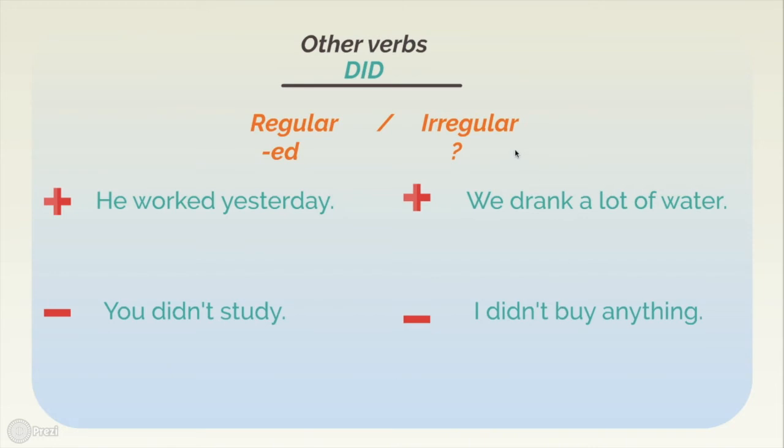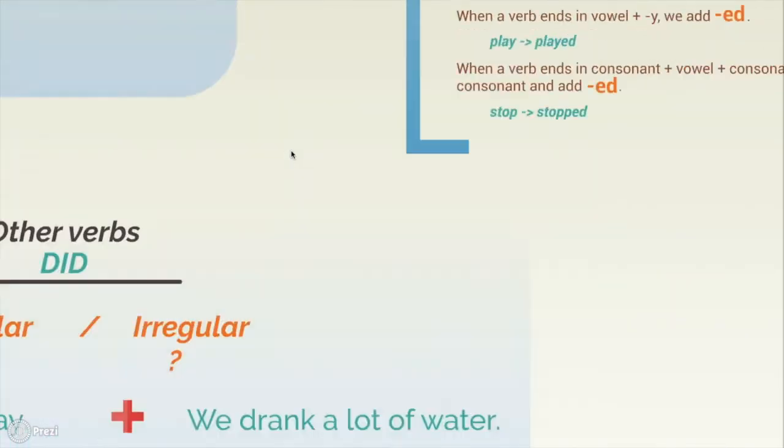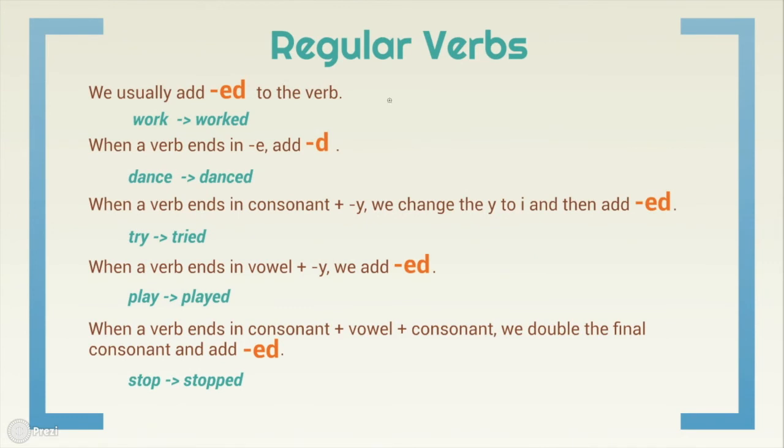I know that you may think that irregular verbs are more difficult, but this is not always true because regular ed verbs also have some rules. About spelling, or how to write the verbs, we normally add ed. So work, we add ed, worked. But if a verb ends in e, we only add d. Dance already has an e, so just the d, danced.